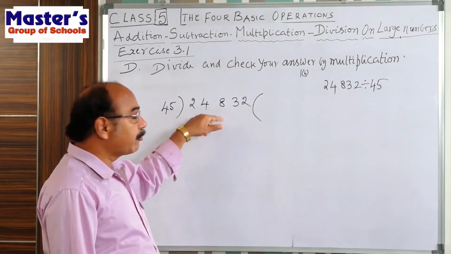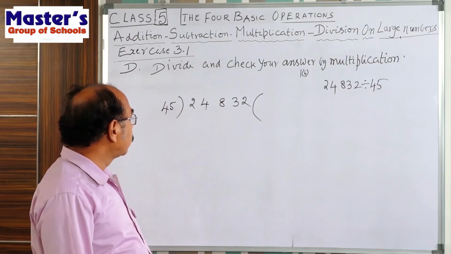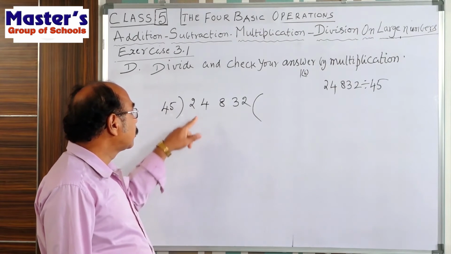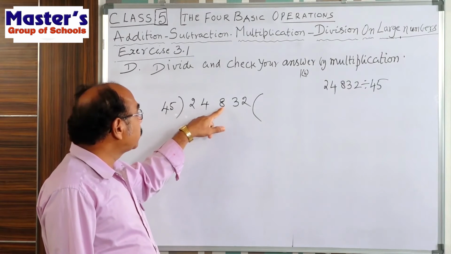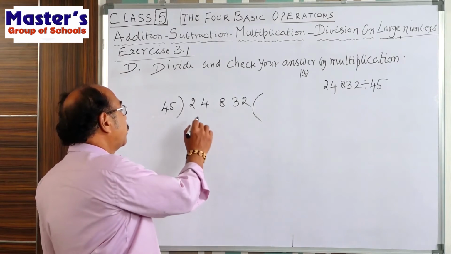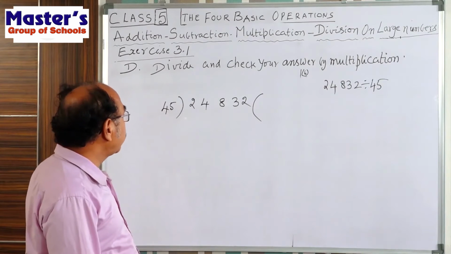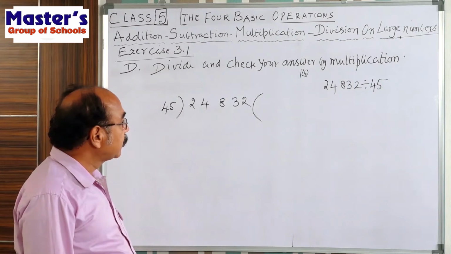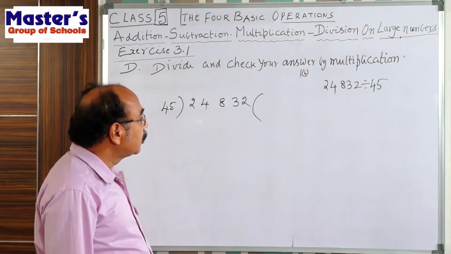In the two numbers or three numbers, how many numbers do we take? Three numbers we take, because this is 24, this is 45, this is a big number, this is a small number. That's why we see in three numbers, that means 248. In 248, 45 how many times? So it is better to write the table with 45.